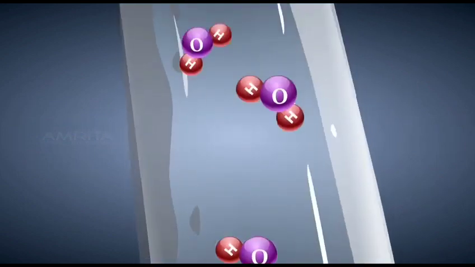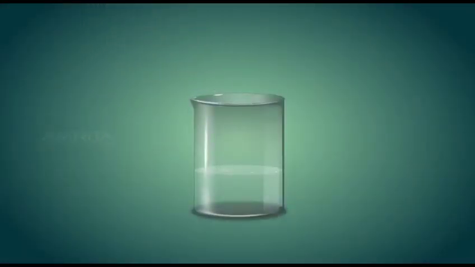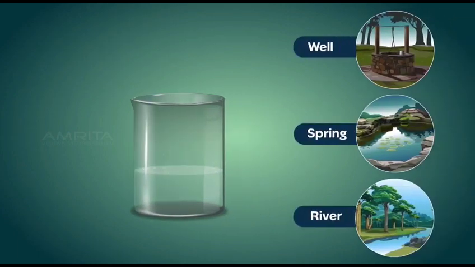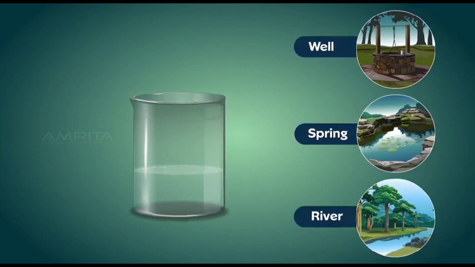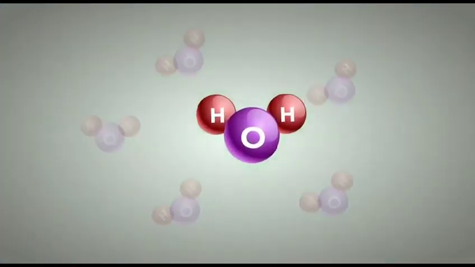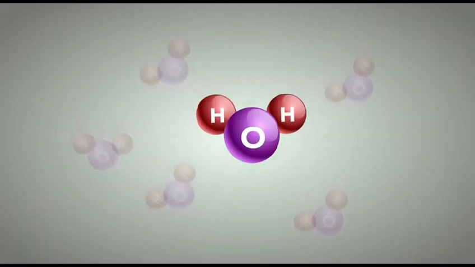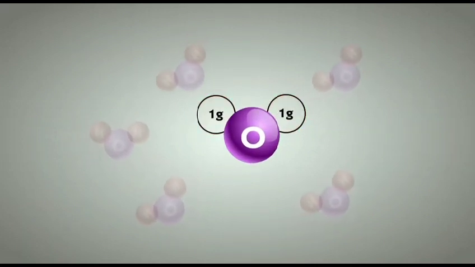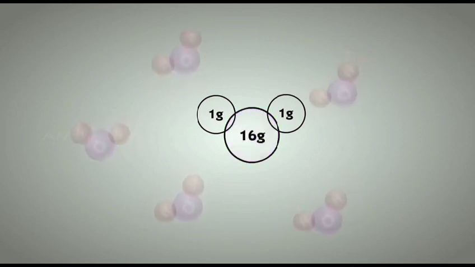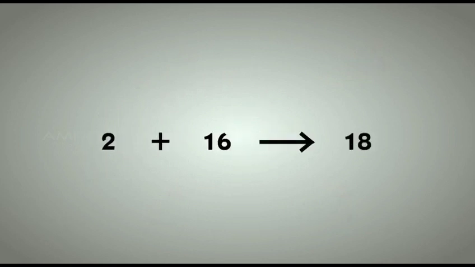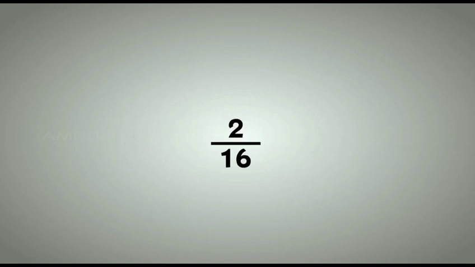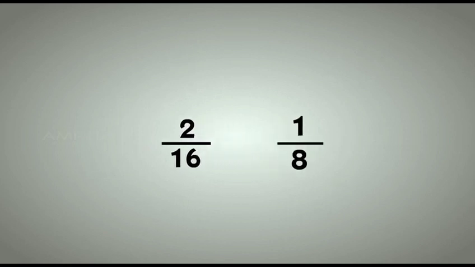The law of definite proportion applies when elements react together to form the same product, such as pure water collected from different sources such as a well, spring, or a river. As such, a water molecule contains 2 hydrogen atoms, each of relative mass 1 gram, and 1 oxygen atom of relative mass of 16 grams. This means that there are 2 grams of hydrogen and 16 grams of oxygen in 18 grams of water. So in a water molecule, hydrogen and oxygen are present in the ratio of 1:8. The example shows the application of law of definite proportion.